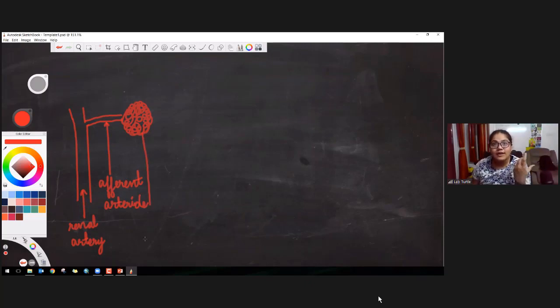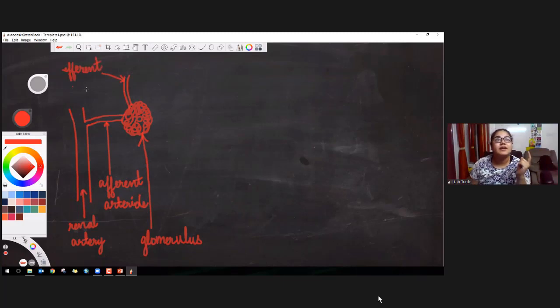This knot-like structure of capillaries is known as glomerulus. Fine. Now comes the most interesting part. From these capillaries, blood now flows into another arteriole. This arteriole is narrower. So the afferent arteriole was larger in diameter, but this efferent arteriole, this is known as efferent arteriole.